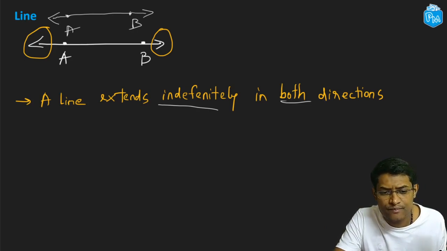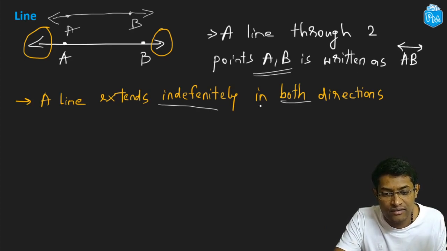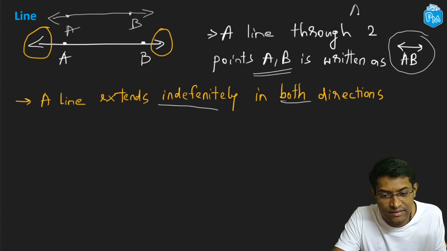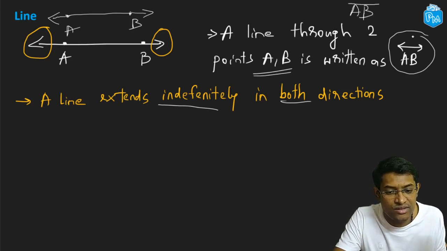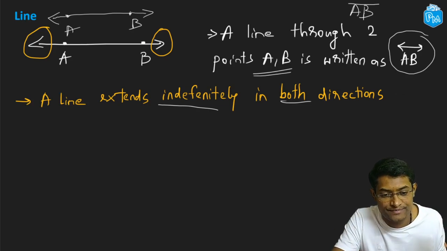All right. Now, what is this line? This is a line through 2 points A and B, right? And we denote this as AB with a bar, and you can note that on the bar there are arrows on both the sides. So we have seen that line segment AB is denoted like this. Now line AB is denoted like this, where you write AB, you have a bar and arrows on both the sides of the bar. All right.